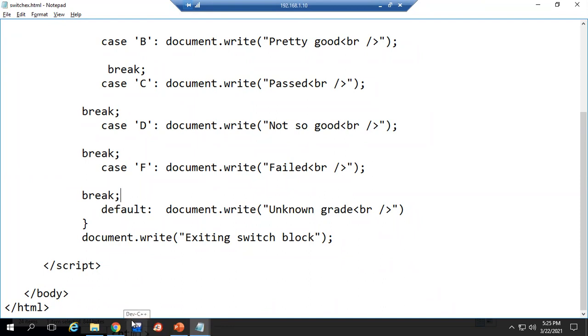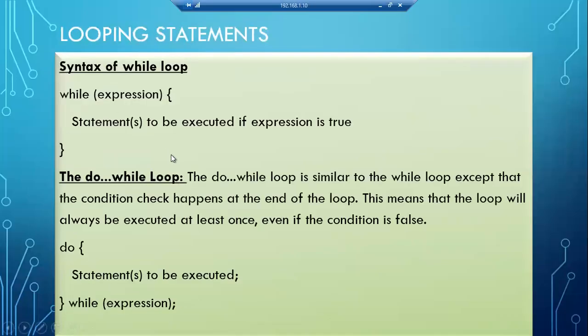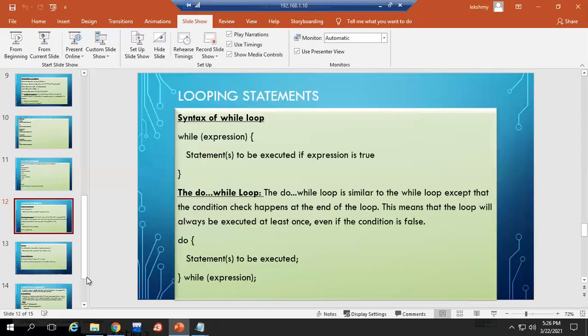That also you are familiar with: while loop, do while, for loop, the same looping statements only. So what is the need for looping statements? If you want to execute any lines repeatedly, n number of times, then we use looping statements. That is also called iteration statements. So for while, what is the syntax? While is a keyword, then an expression. If the expression gives you true, then the statements execute, and the statements keep repeating until this expression becomes false. So we'll see one example for while.